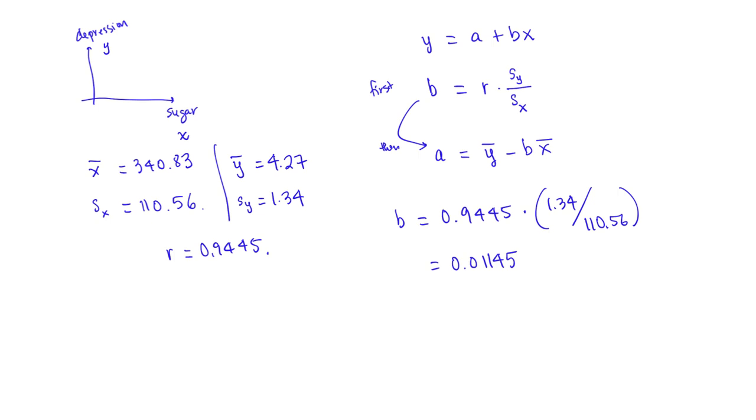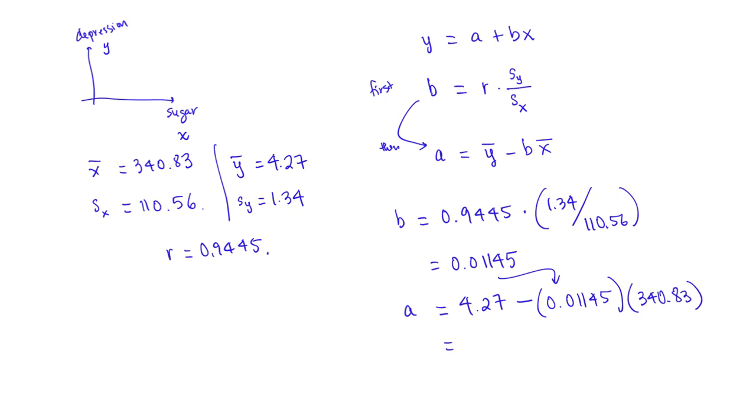Once we found b, we can find a. a is y bar, in this case 4.27, minus b. b is the number that we just found in the previous step, 0.01145, times x bar, but x bar is 340.83.